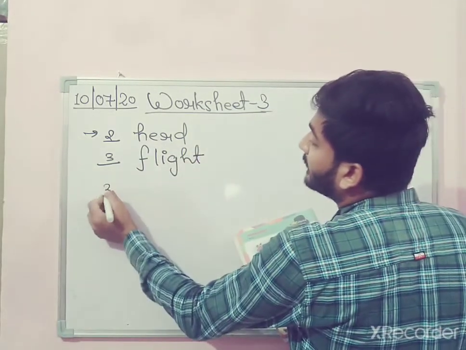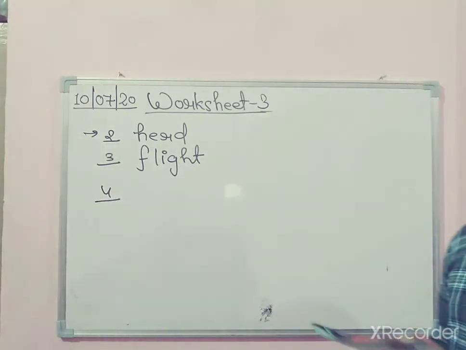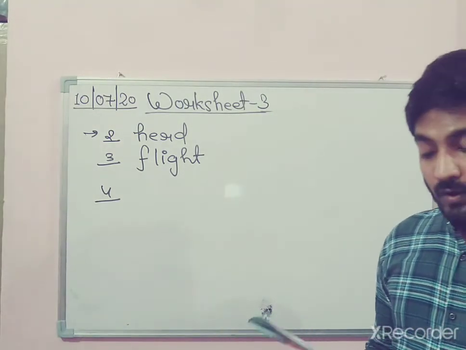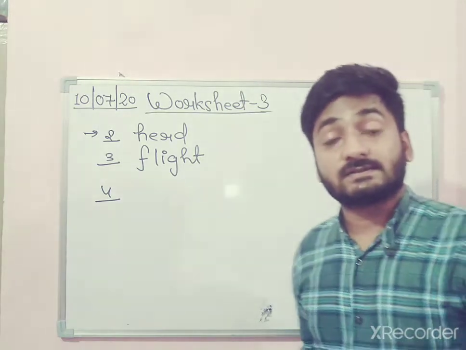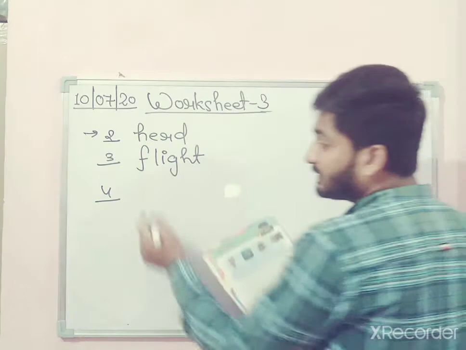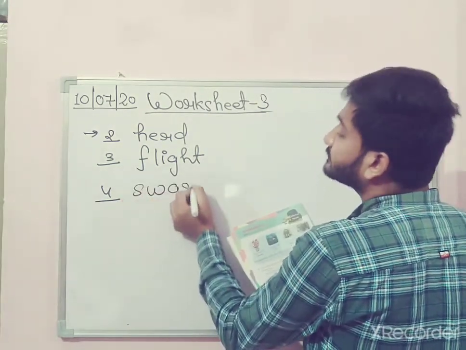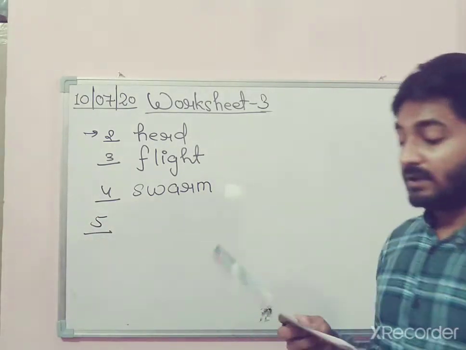Okay, number 4. Sentence number 4 is Goku was stung by a swarm of bees. A swarm of bees. That means what is the collective noun in this sentence? It's swarm. Jhund, makhiyon ka jhund.